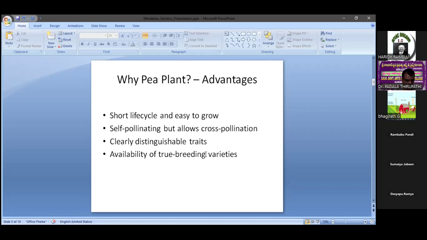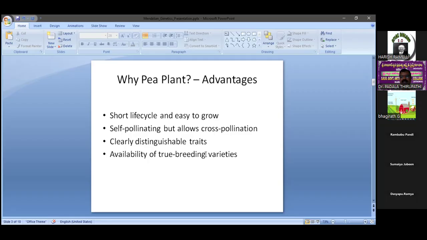Once the sample size of the population is very large, definitely the error percentage is minimized, very much less. That's why, whenever he conducted hybridization experiments, more offspring were obtained in the F1 or F2 progeny, because one pea pod contains many seeds.